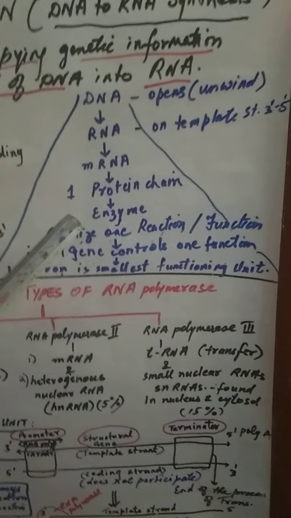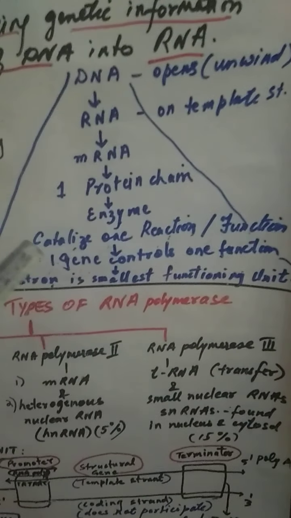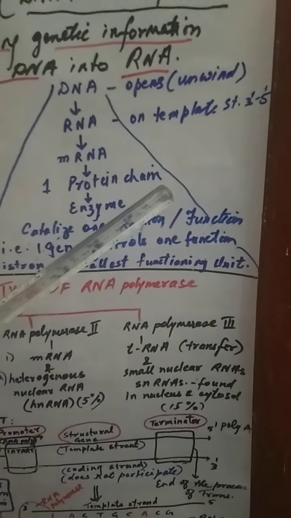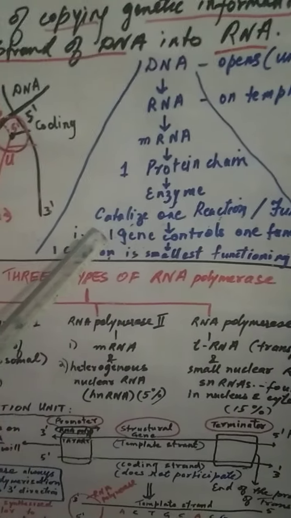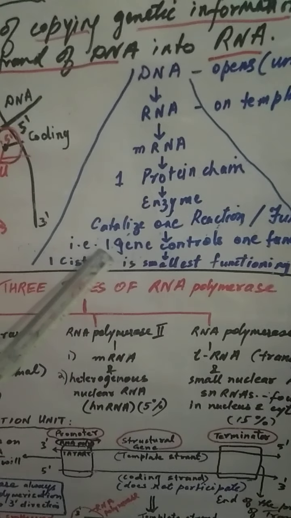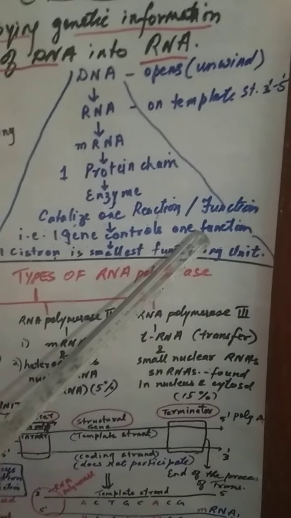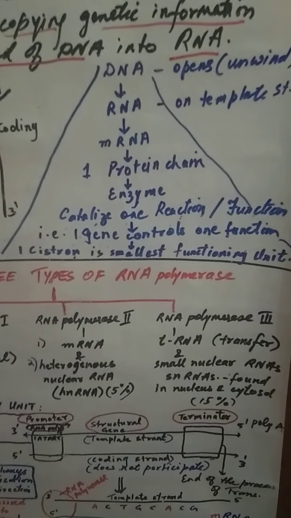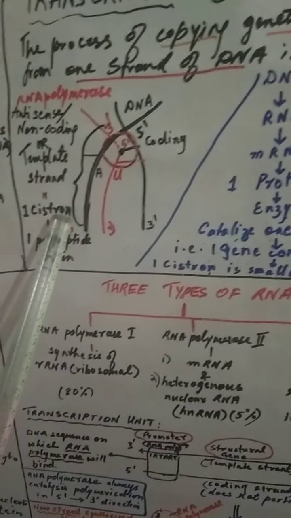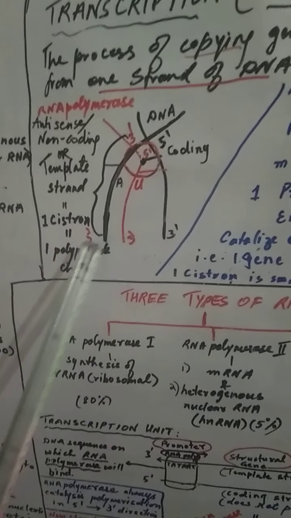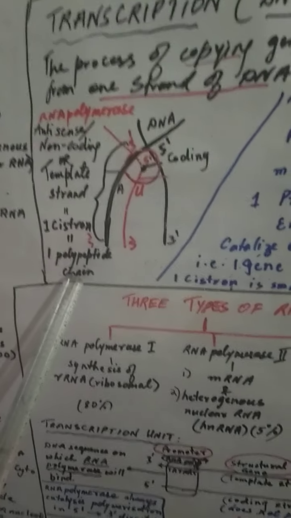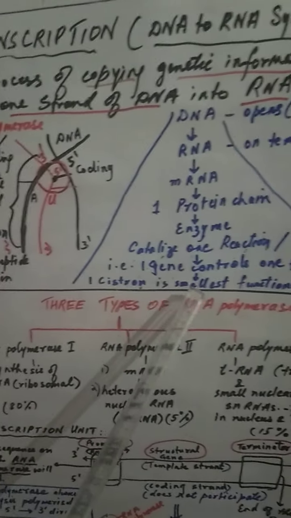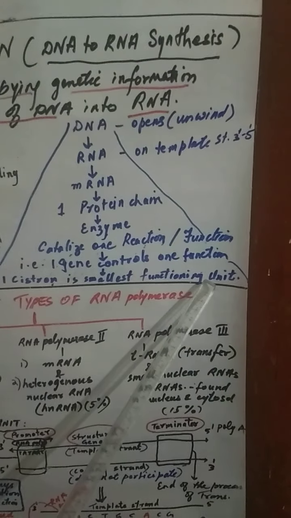Actually, in a cell it is a type of enzyme. We know that this enzyme will catalyze one reaction or will control one function in a cell. So we can also say that, as we remember, one gene controls one function. Similarly, this part of the template strand is called one cistron, because this one cistron is going to synthesize one polypeptide chain. That is why this one cistron is called the smallest functioning unit.